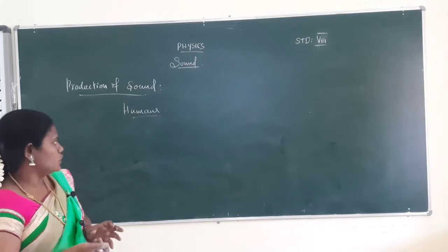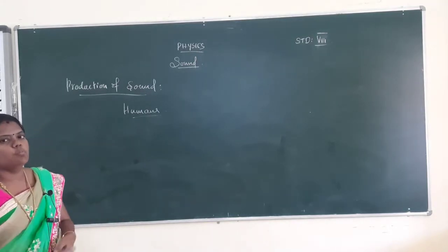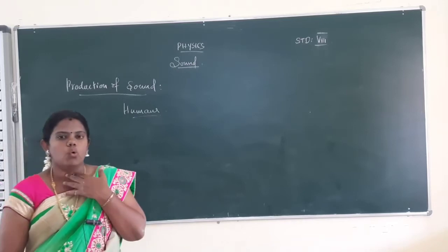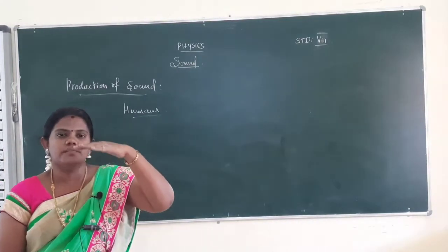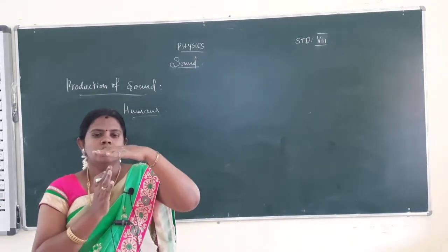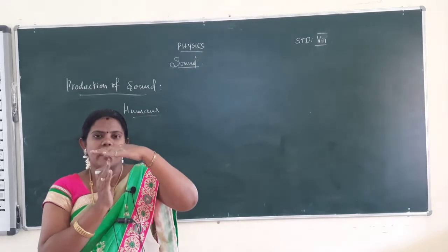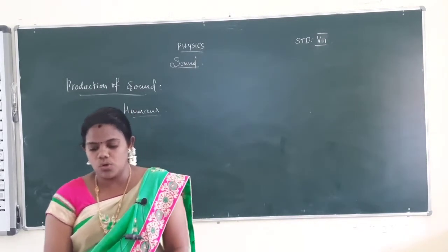So that is the way sound is produced by humans, using their larynx and vocal cords. The larynx is located at the top side of the trachea, and the larynx has the two vocal cords.